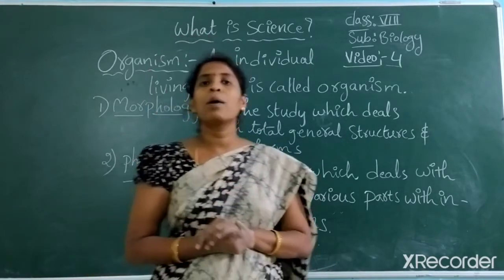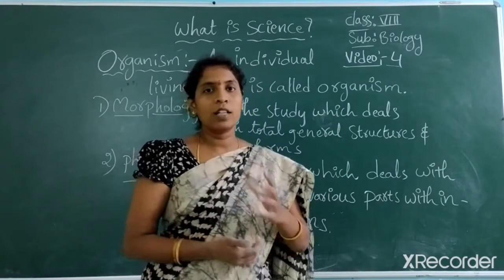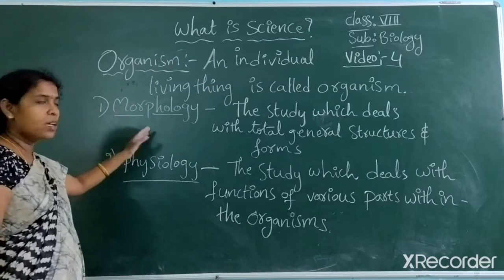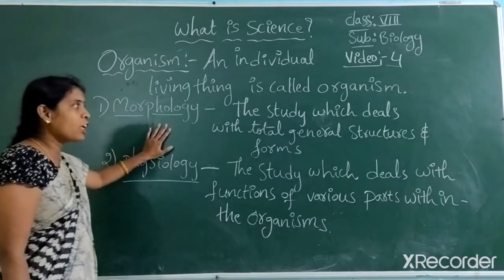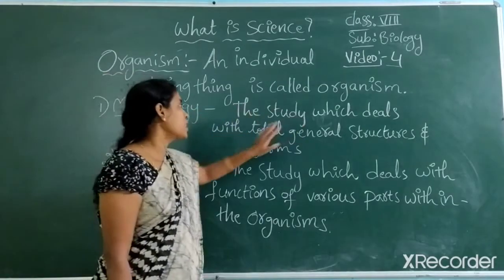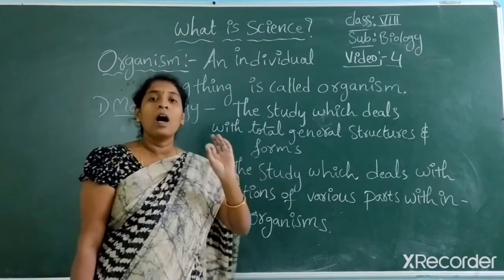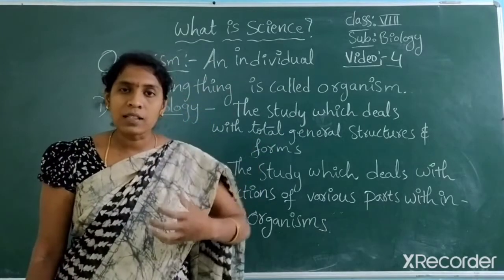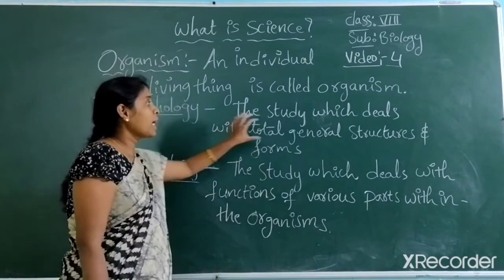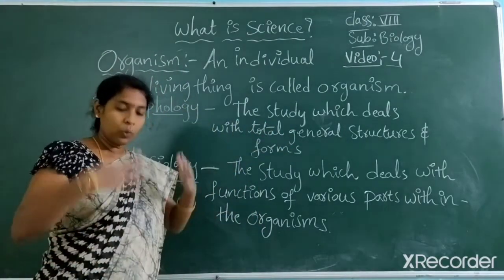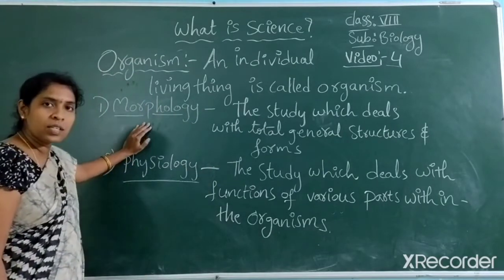Then how to study organisms. It is not an easy task. To study organisms, there are some other branches. One is morphology and the other is physiology. In morphology, we study the total general structures and forms, meaning how an organism's structure is formed. Do you understand? How the general structure and the body are formed is studied in morphology.